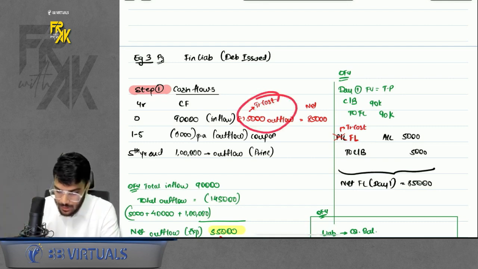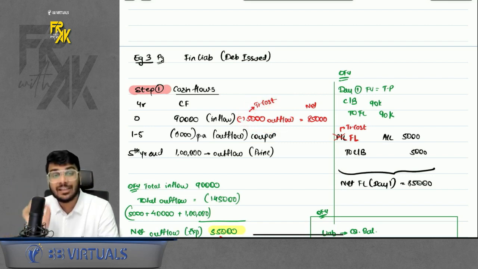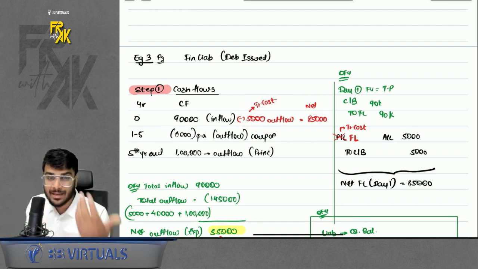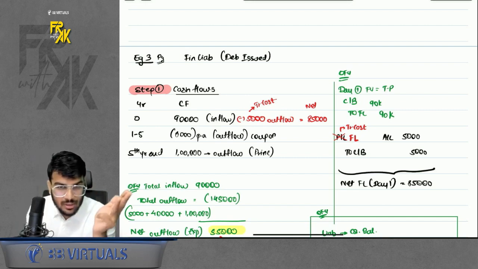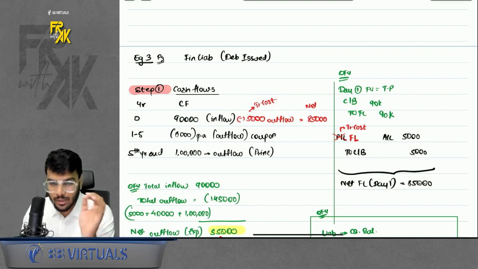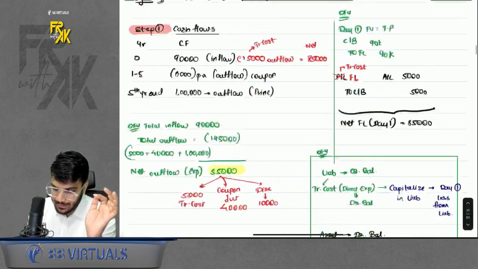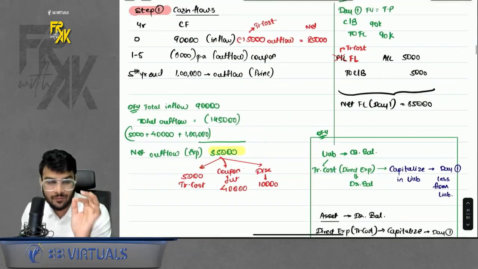How do we do it? So this transaction cost will also form part of your EIR, right? Effective interest rate. That means effective interest rate comprises of coupon, premium, discount, as well as transaction cost. Now, what do we do with the transaction cost on day one, which we have paid off? So, simple. In case of financial liability, you will less the transaction cost from the value of financial liability.